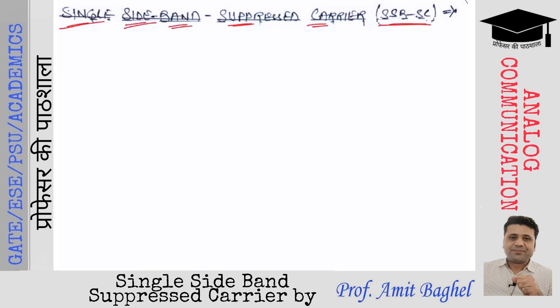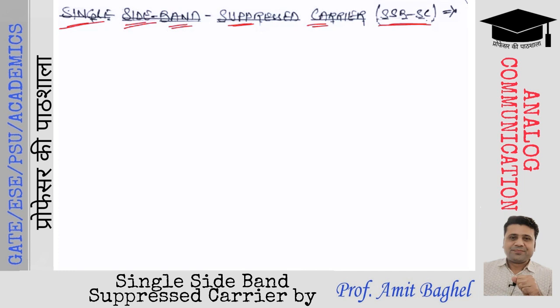And when we perform this, स्टैंडर्ड एएम से एसएसबीएससी में कितने इंप्रूवमेंट हुए? We are not going to transmit the carrier signal and we are not going to transmit one of the sideband as well. Why? Because they are unnecessarily being transmitted from the source to destination.